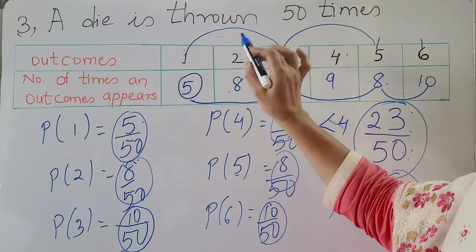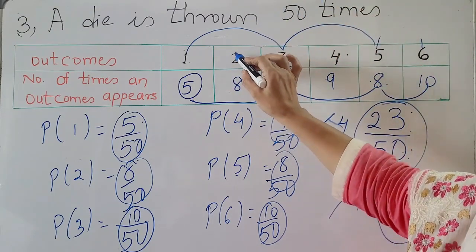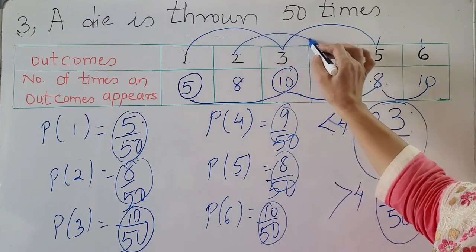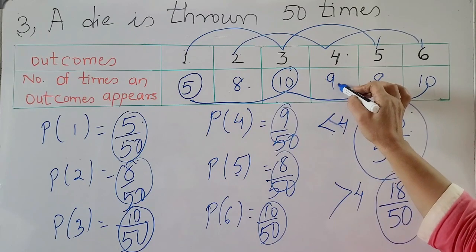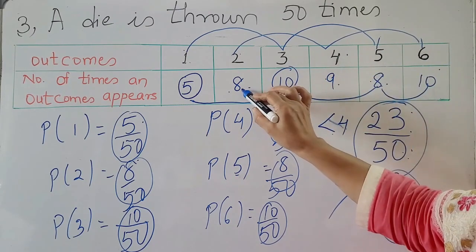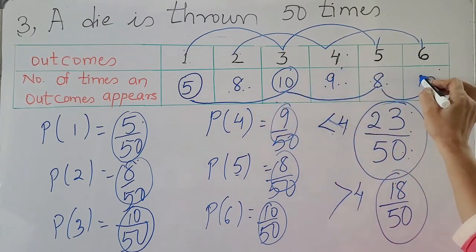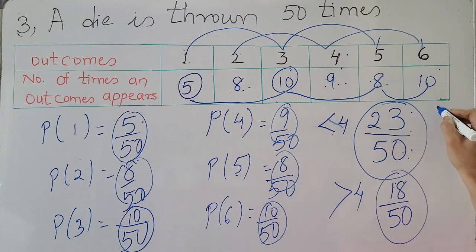In the same way it can be asked, what is the probability of an even number? Then 2, 4, 6. You add 8 plus 9 plus 10, so 17 plus 10, 27. So for an even number, the probability is 27 by 50.